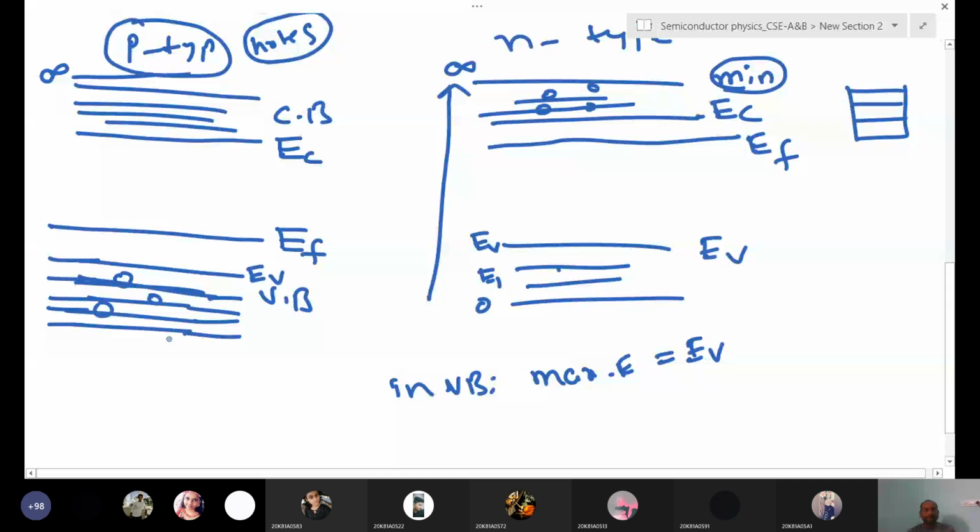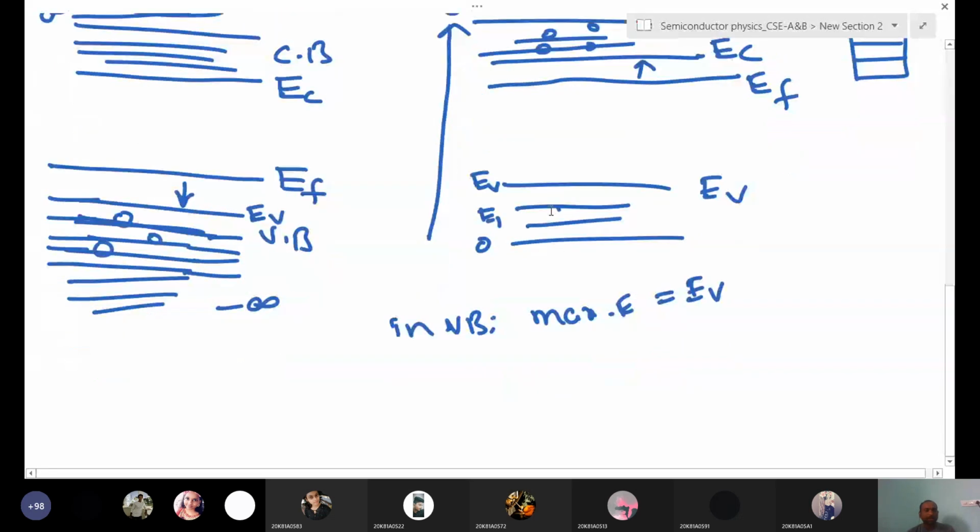So in p-type, the Fermi level is close to the valence band. In n-type, the Fermi level is close to the conduction band. This is the difference. In an intrinsic semiconductor, the Fermi level is in the middle of the band gap. In p-type, holes are the majority carriers, so we draw the Fermi level with respect to holes.